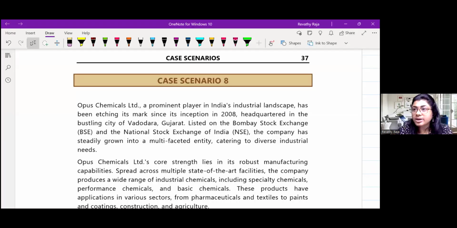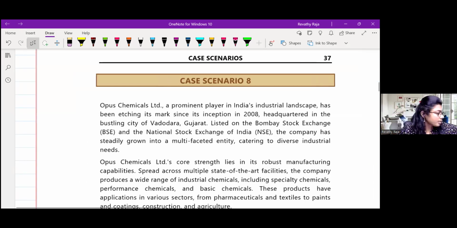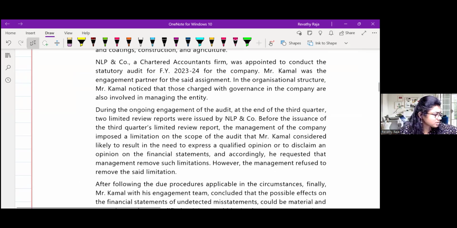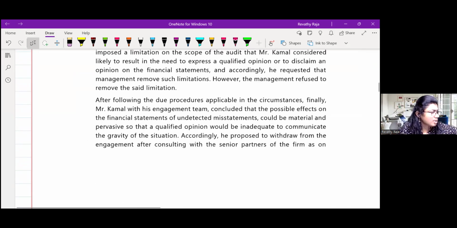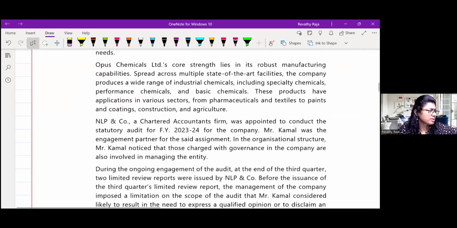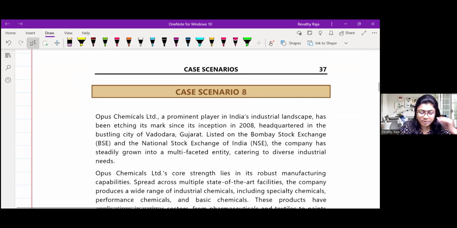Okay, so guys, can we start with case scenario 8? Come on, come on. Life is a race. Run, run, run. Case scenario 8. Okay. What do you want me to do? Read. We'll read, so that we can revise a little bit.